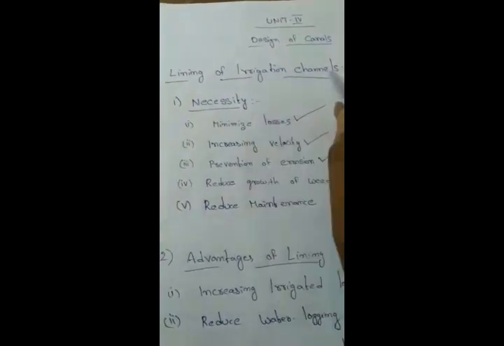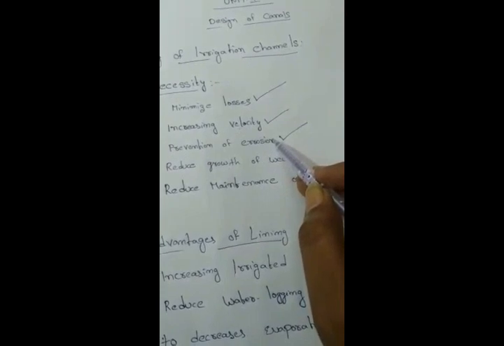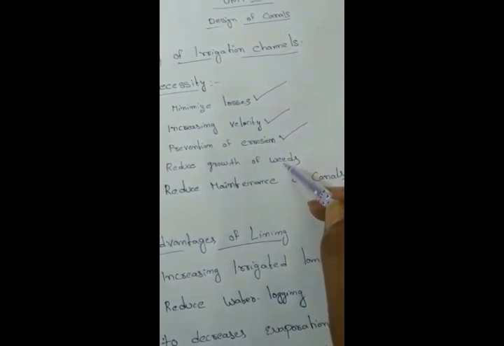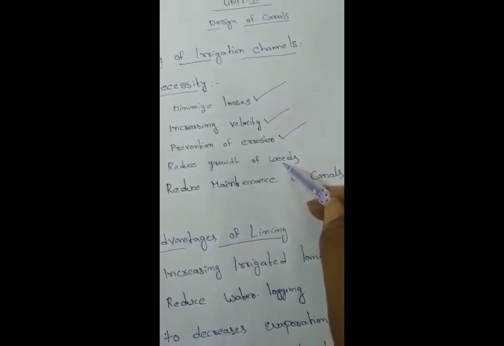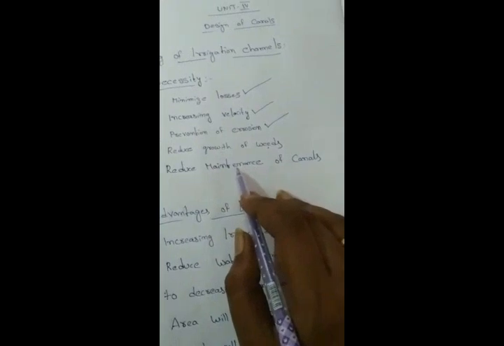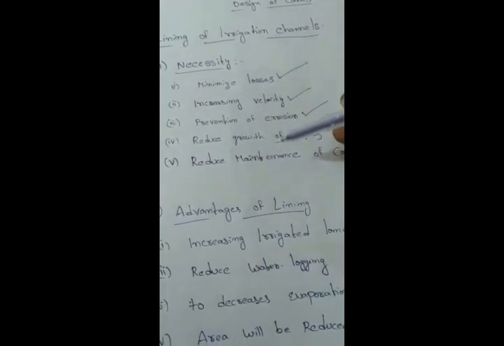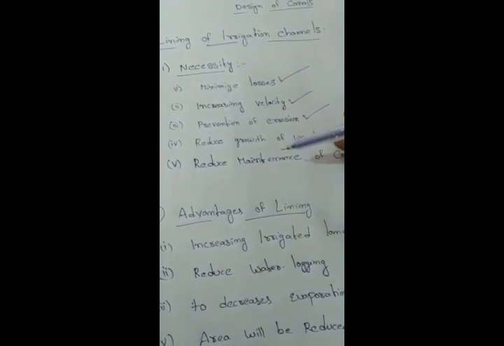For normal canals, we regularly go to the canal site to protect the banks from erosion, and we remove the weeds in the canal. For a lined canal, those two problems are rectified, so there is less maintenance cost for lined canals. So this is the necessity of lining of irrigation canals.